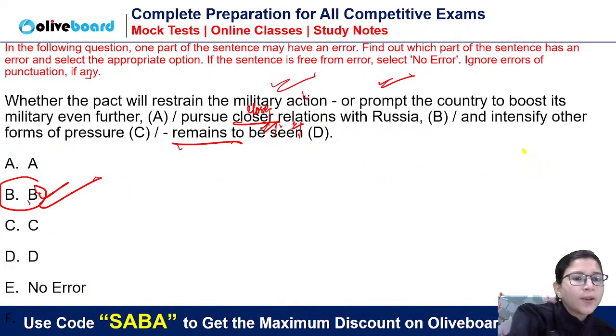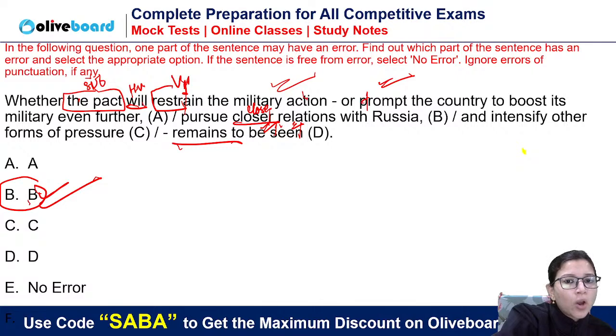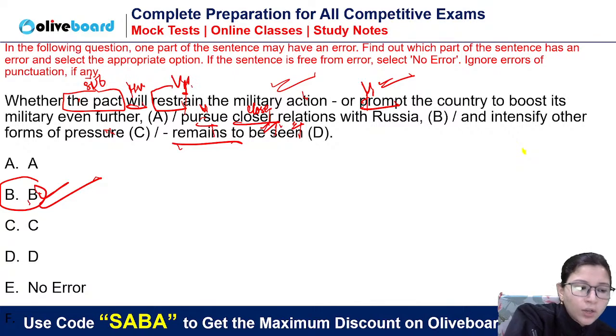See, this question, as I told you, here the subject is the pact. Now, will is the common helping verb. From here, you have to maintain parallelism. Whether the pact will restrain the military action, or the pact will promote the country to boost its military even further, or the pact will pursue closer relations. So will is common, everything is related to will only.